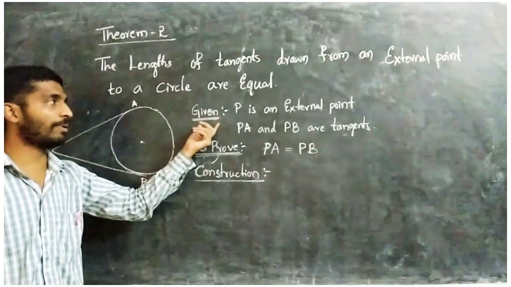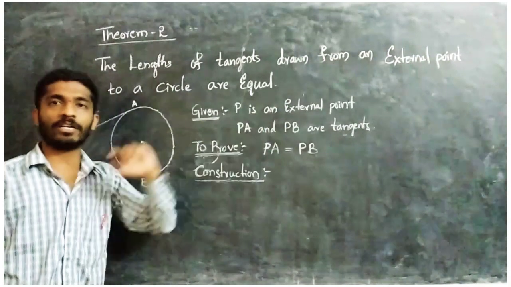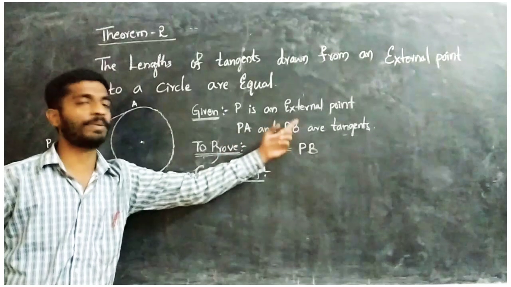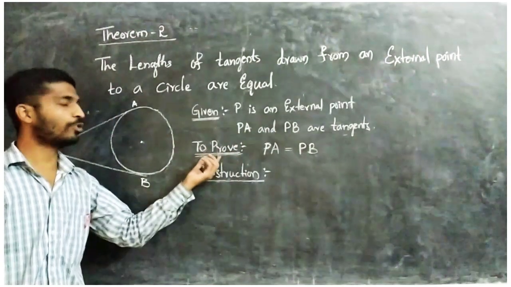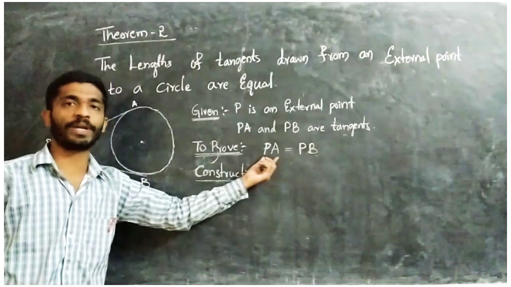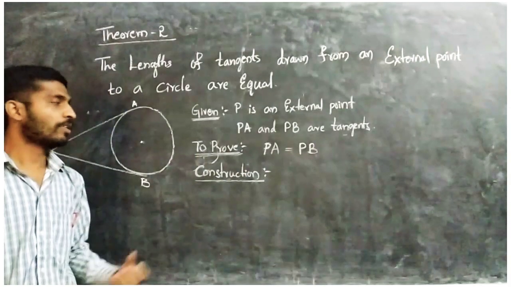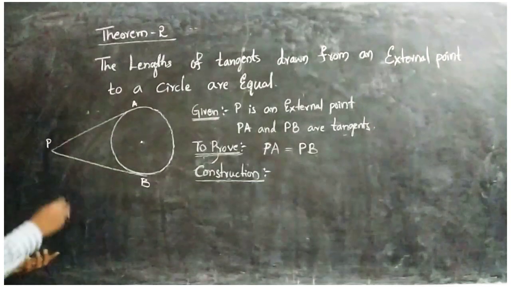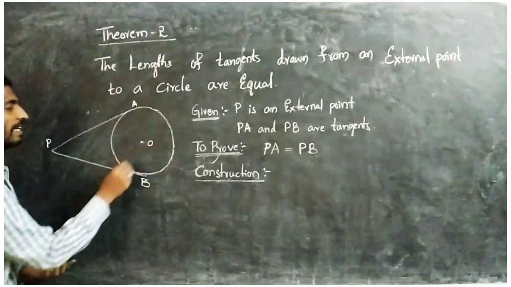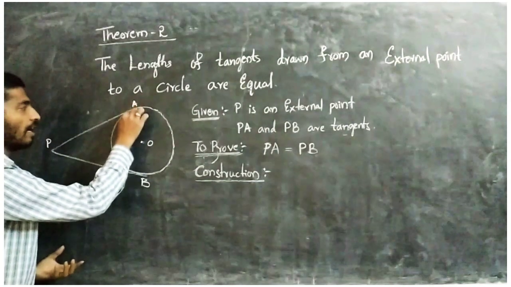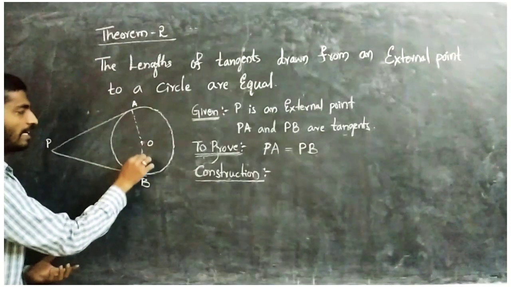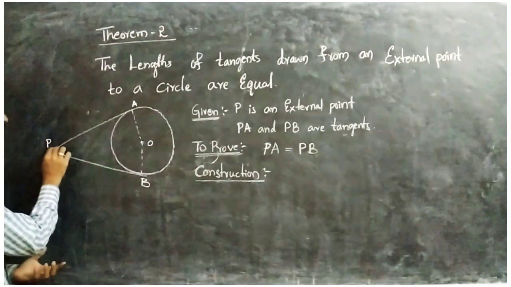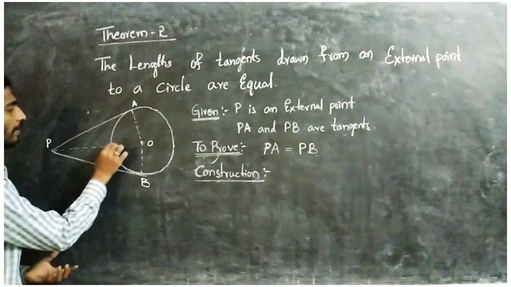What is the given? P is an external point. PA and PB are tangents. And what do you have to prove? You have to prove PA equals PB. For this you need a construction. The construction is that you have to join the center O to the points A and B, and also join P.